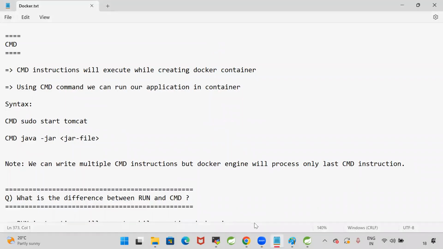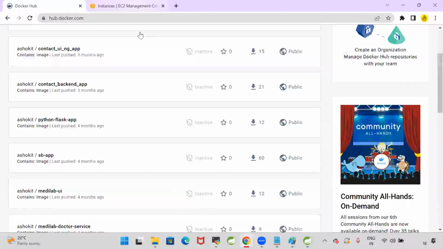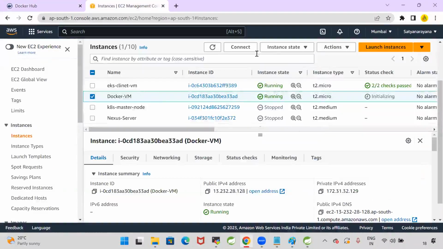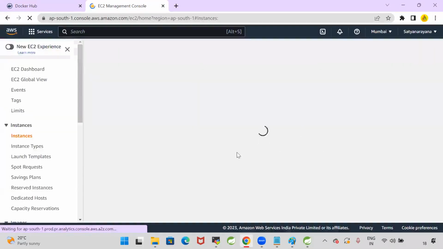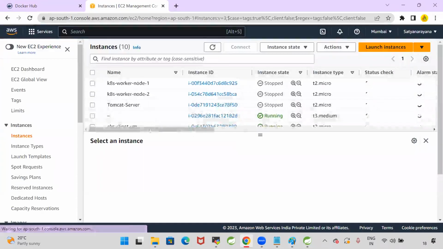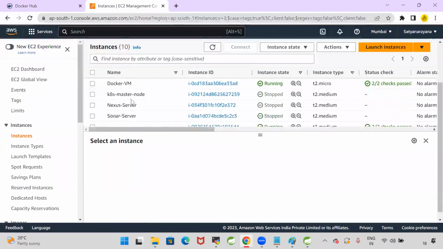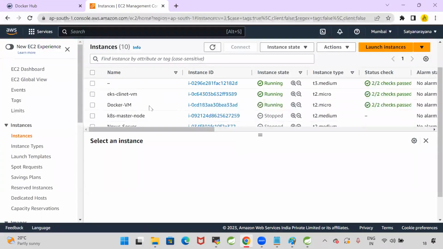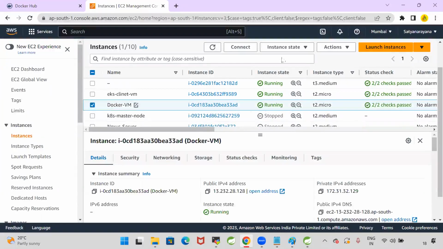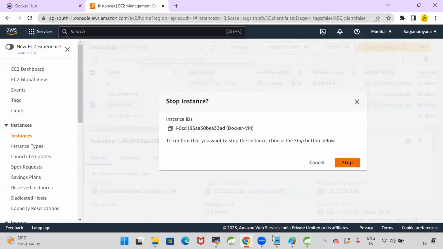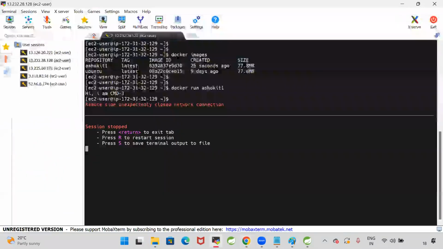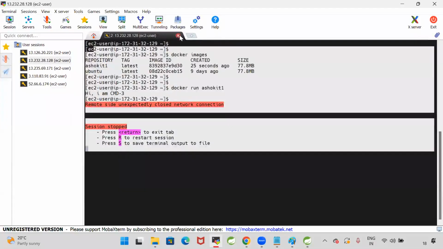Okay, guys. So I'm uploading the notes into our portal. Once your practice is completed, you just stop your machine. We are using Linux machine in the AWS cloud, right? Once your practice is completed, you just stop the machine which we have created. Now this is my Docker VM. It is in the running state. Select it, instance state, stop the instance. With this, my machine will be stopped. Once the machine is stopped, we will disconnect from MobaXterm.